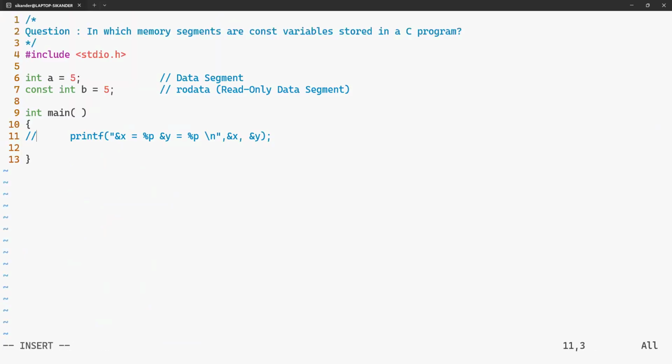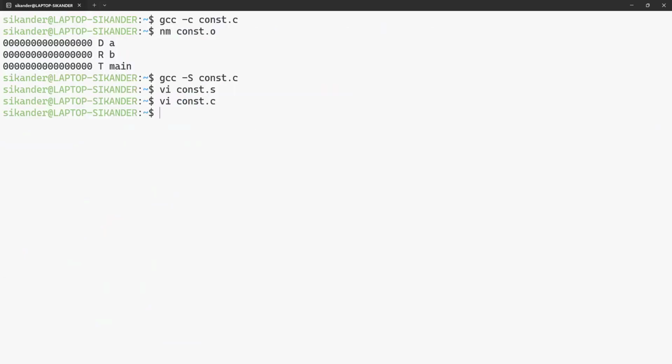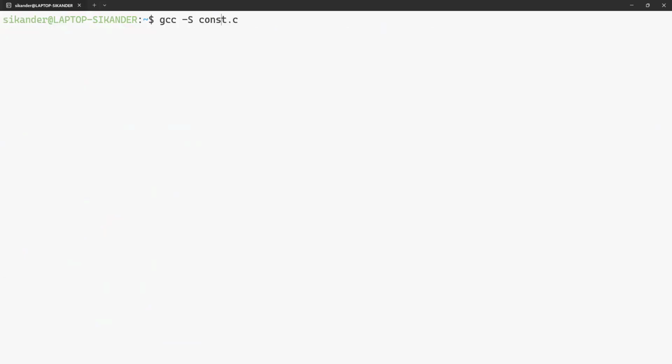Before I demonstrate modification, I would like to show you the addresses of A and B. Are they adjacent or are they far off? So I'm just trying to print the addresses, compile, generate the executable file, and then run this. If you observe, this is at address 9010, this is at 7004. It means they're not adjacent, they're a little bit far off, two different segments. This is to prove that there are two different segments. One is the read-write data segment, which is called data, and the other one is the read-only data segment.